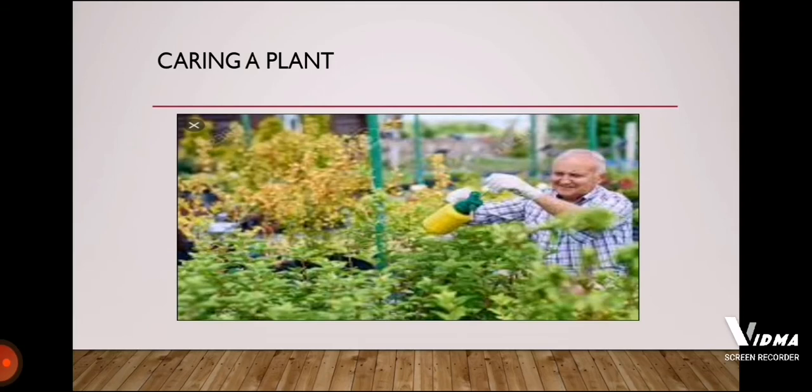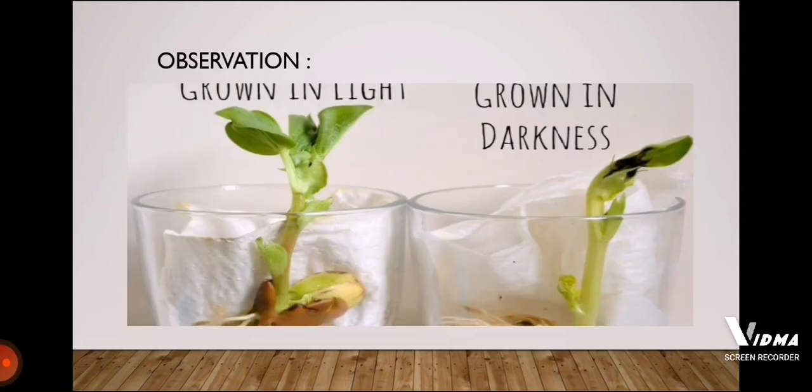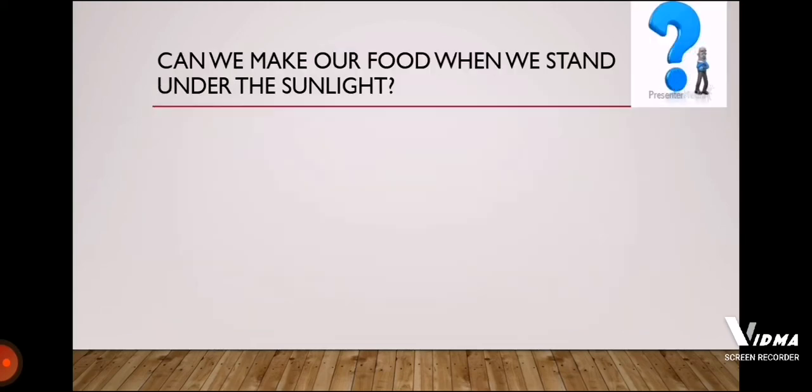So the plant that was cared for by you, that was placed in the proper sunlight and was watered daily, will grow healthy and tall. It will look fresh. Whereas the plant that was kept in the darkness will die off. So, what did you get?